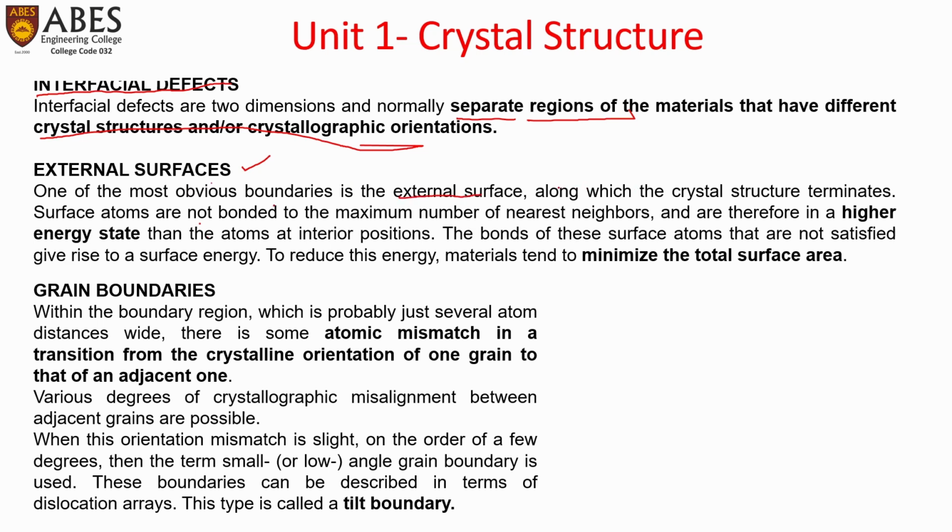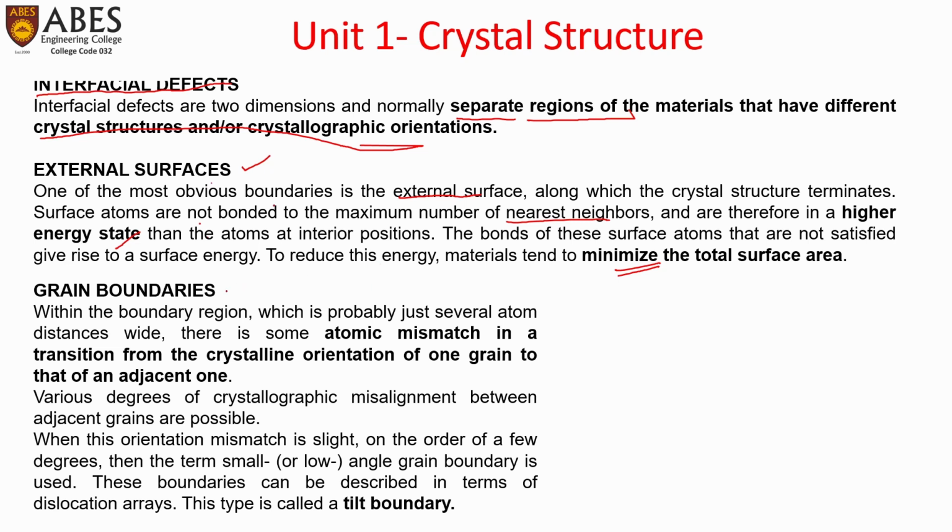And at the end, the external surface boundary. The surface atoms are not bonded to the maximum number of nearest neighbors and are therefore in a higher energy state than the atoms at interior positions. The bonds of these surface atoms that are not satisfied give rise to surface energy, and to reduce this energy, materials tend to minimize the total surface area, and a defect is created.